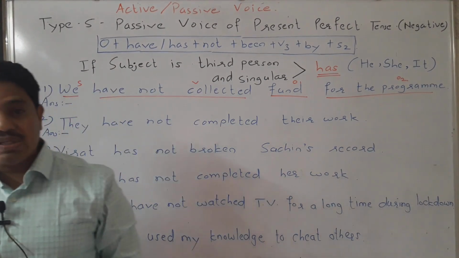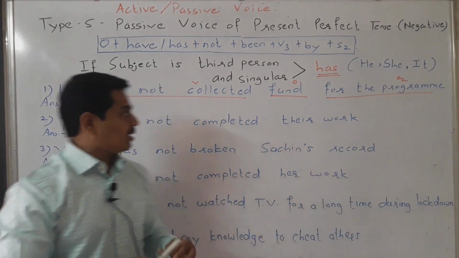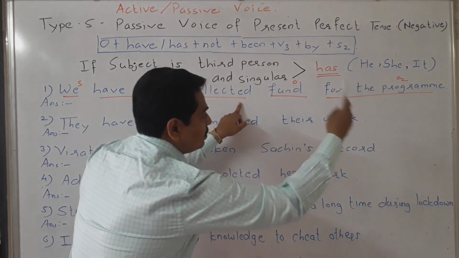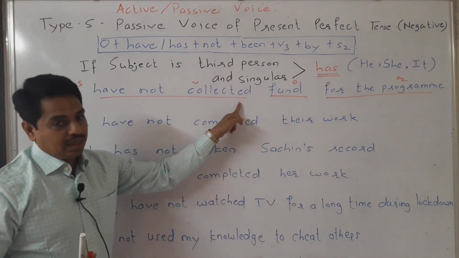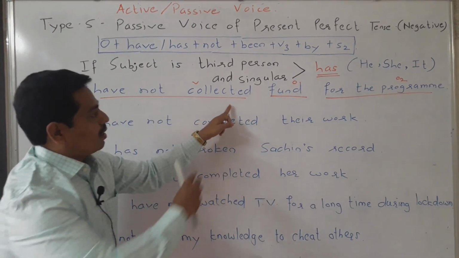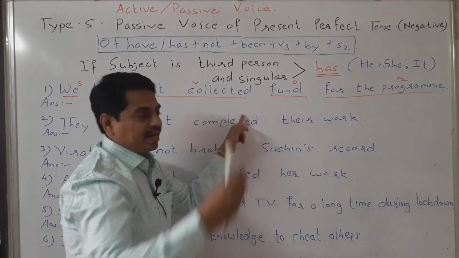One more thing: object number 2 should be written after V3, or at the end of the sentence. I repeat it. Object number 2 should be written after V3 or at the end of the sentence.